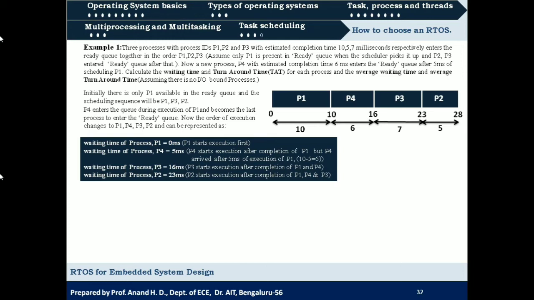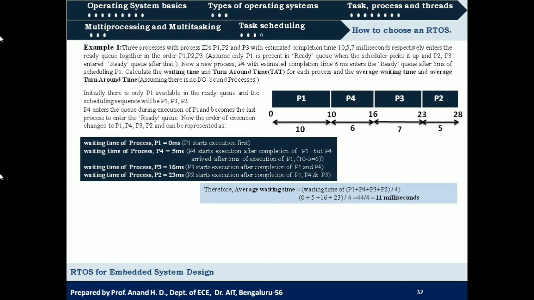So now what will be the average waiting time? It is the sum of all these waiting times divided by the total number of processes, that is 4 processes. So it is 44 by 4, which is 11 milliseconds. Okay, so now what would be the turnaround time for process 1?